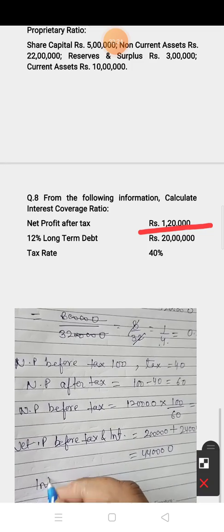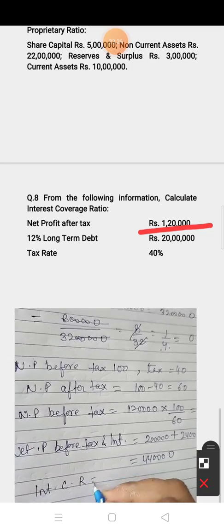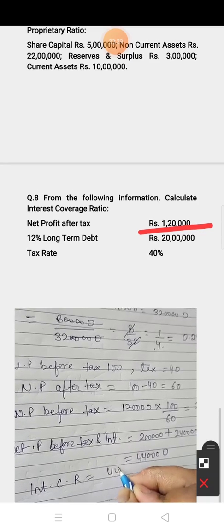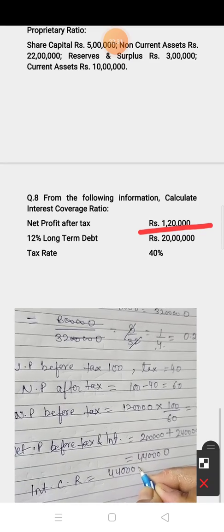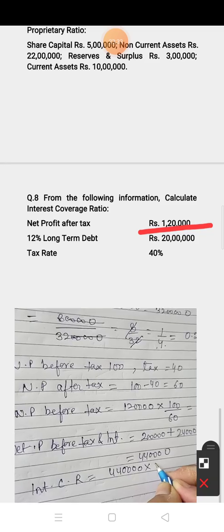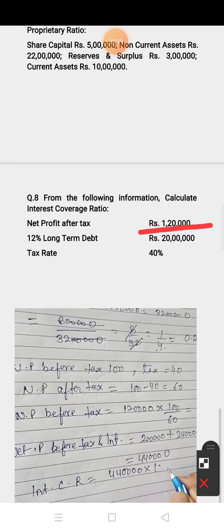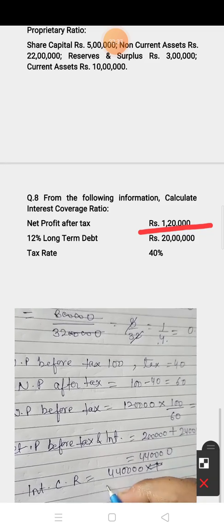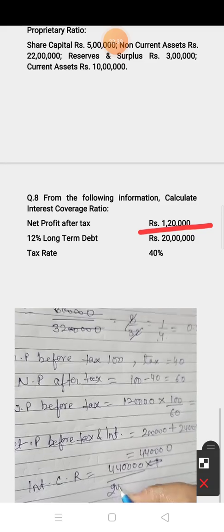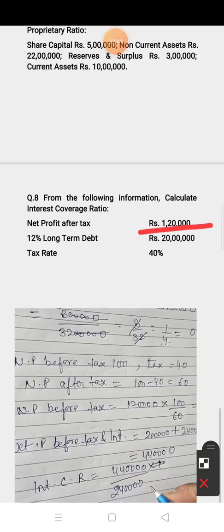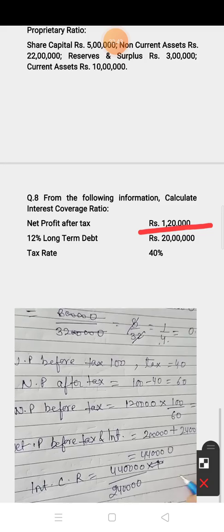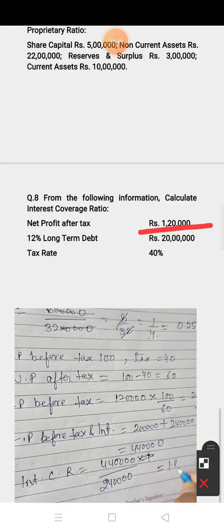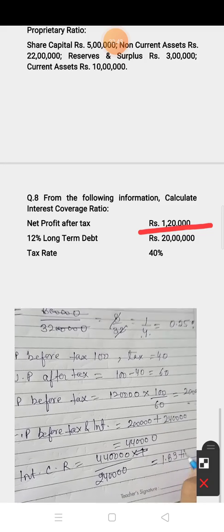Now find out interest coverage ratio: net profit before tax and interest upon interest on loan. Interest on loan is 2,40,000. Now divide it, the answer is 1.83 times.